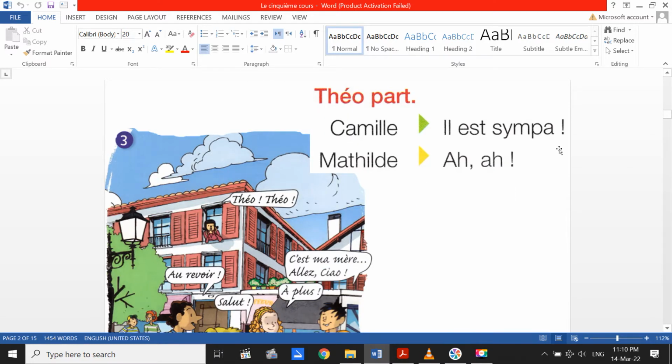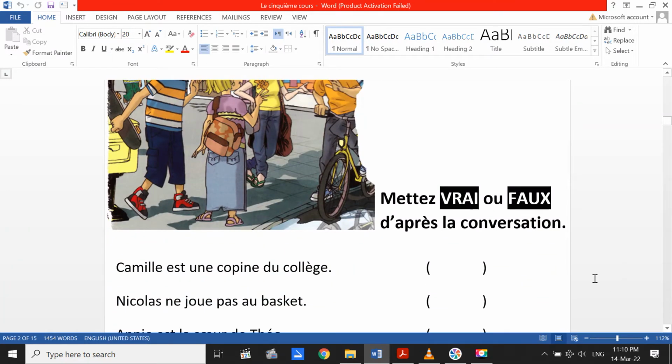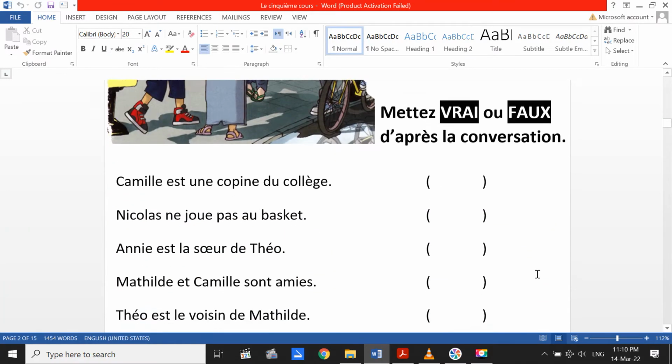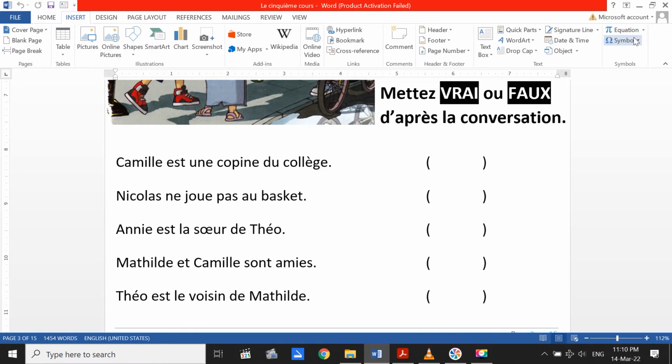Camille said, il est sympa. He is sympathetic. He is handsome. Okay, he is kind. Mathilde said, ha. Donc, mettez vrai ou faux. Des questions sur le document sonore. Mettez vrai ou faux d'après, according to the conversation. Camille est une copine du collège. Bien sûr, c'est vrai. It's true. Nicolas ne joue pas au basket. Doesn't play basket. Sure, it's false.